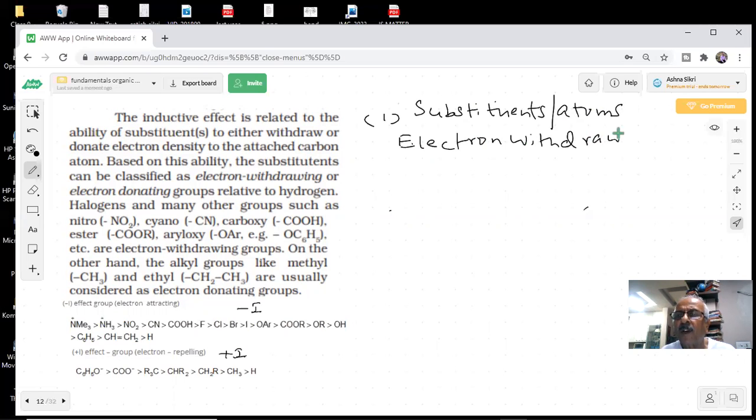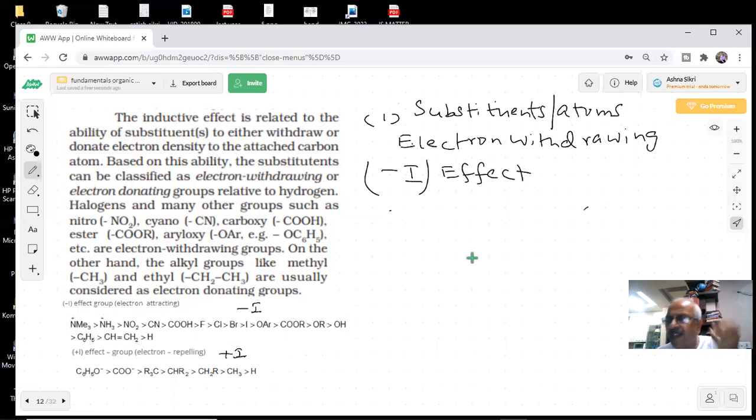They are called the minus I effect. Minus I effect. Okay? Minus I means they will draw the electrons.